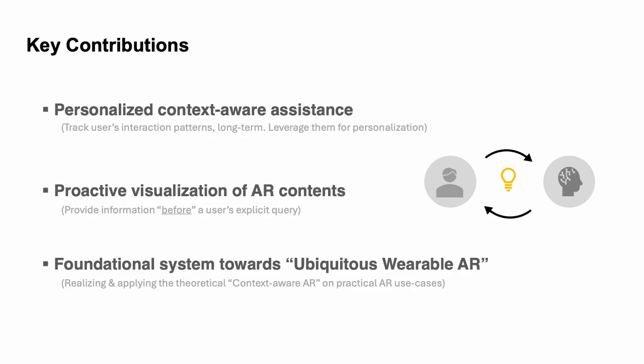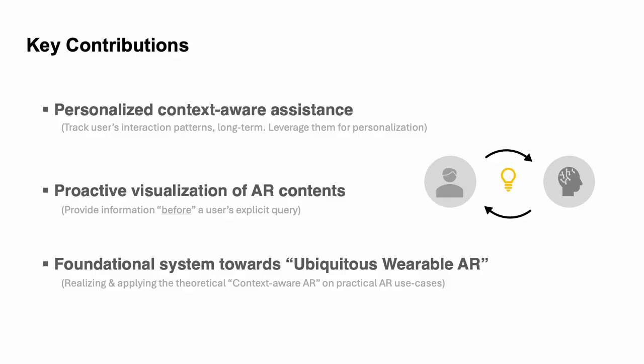First, we permanently store the interaction patterns of a user and use them to provide personalized AR assistance. Every question you ask your AI assistant is responded to with the context of your current space, time, and activity considered. Another is proactive visualization. We automatically present appropriate AR content to the user based on prior interaction patterns, without any explicit user queries. Lastly, we aim to design a context-aware AR system towards the realization of true ubiquitous AR.